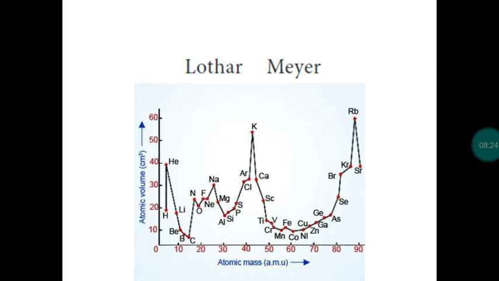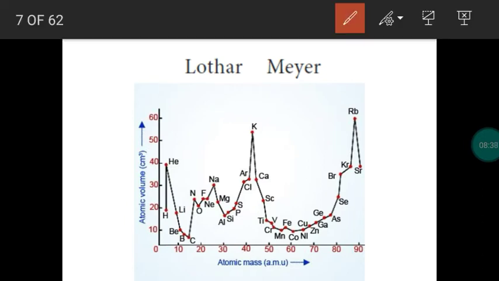Next one, Lothar Meyer. Lothar Meyer and Mendeleev both were working in the same period. Individually they were working at the same time, but Mendeleev proposed his classification first. Lothar Meyer correlated the physical properties of elements with atomic mass. For each atom there is an atomic mass. He correlated physical properties like melting point, boiling point, density, refractive index, atomic volume with the atomic mass.